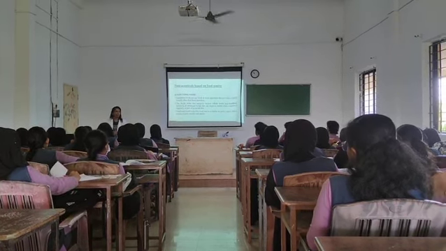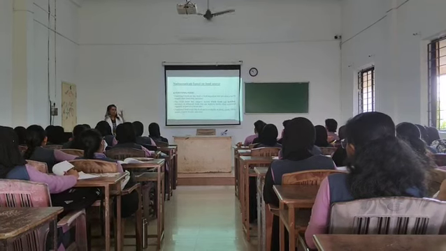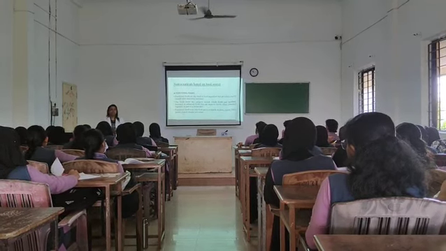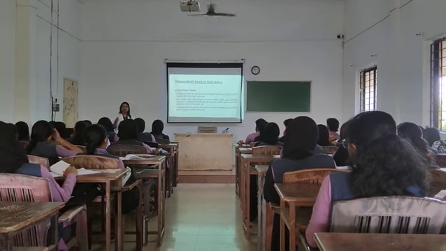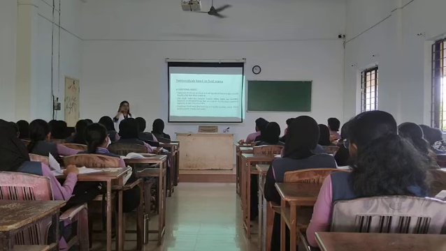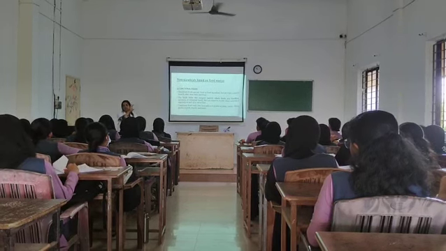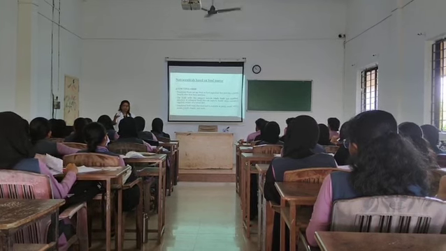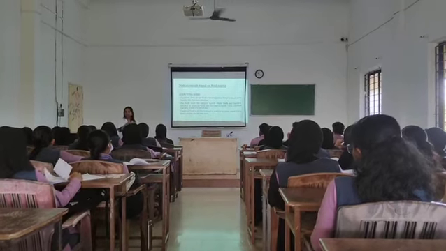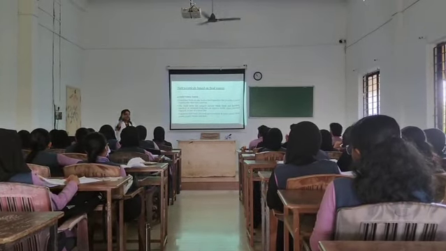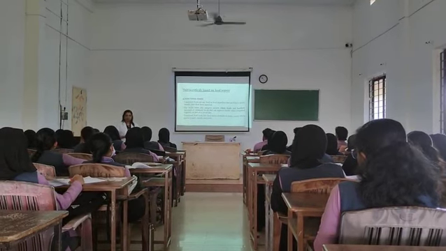So functional food includes whole food. Whole food is the diet which contains every type of nutrition. So if you go to a dietitian or a nutritionist, what happens? She or he suggests a diet which is full of nutrition. Okay, he will say you don't eat only rice, you include vegetables in your diet, you include dairy products in your diet, then you eat one type of fruit. Okay, so that complete food is called whole food that provides all types of nutrition.